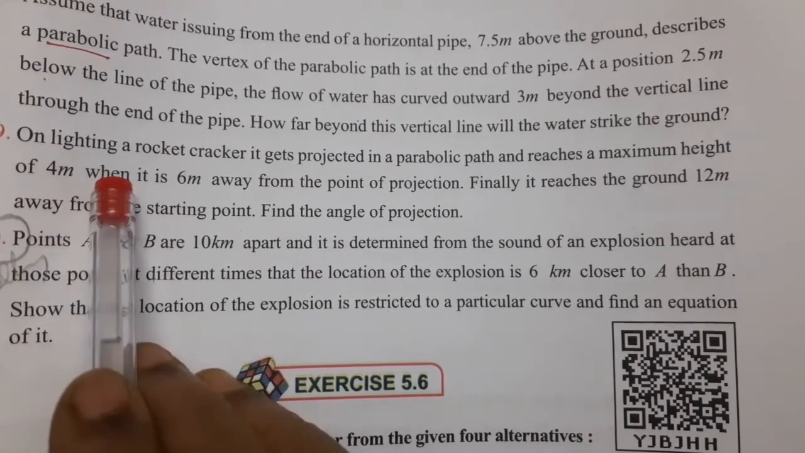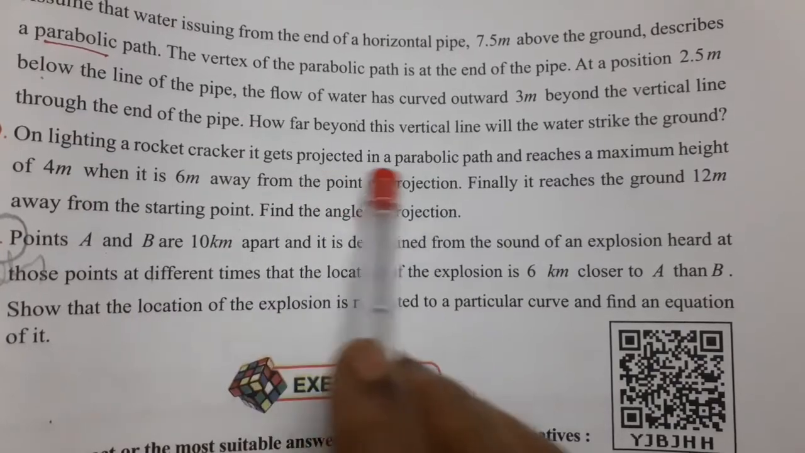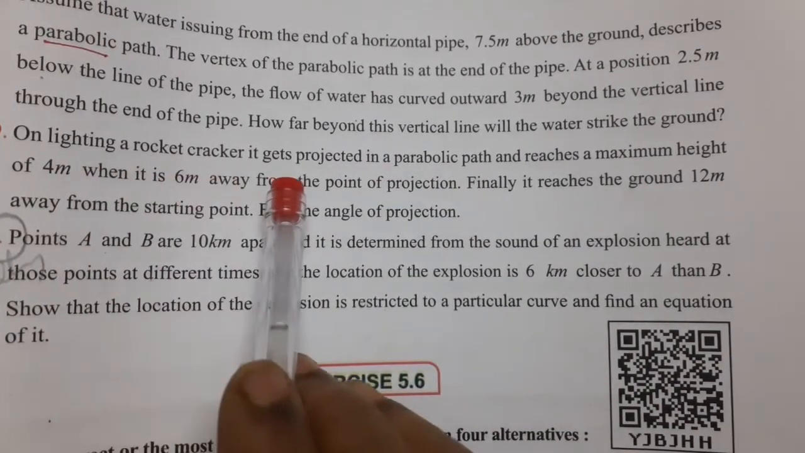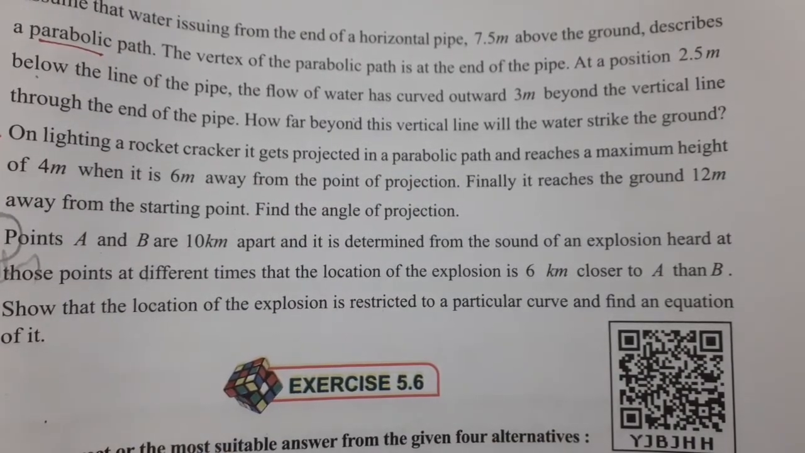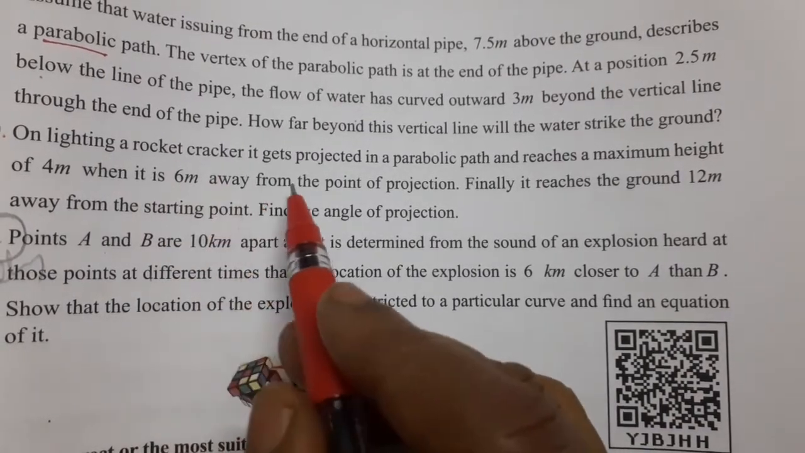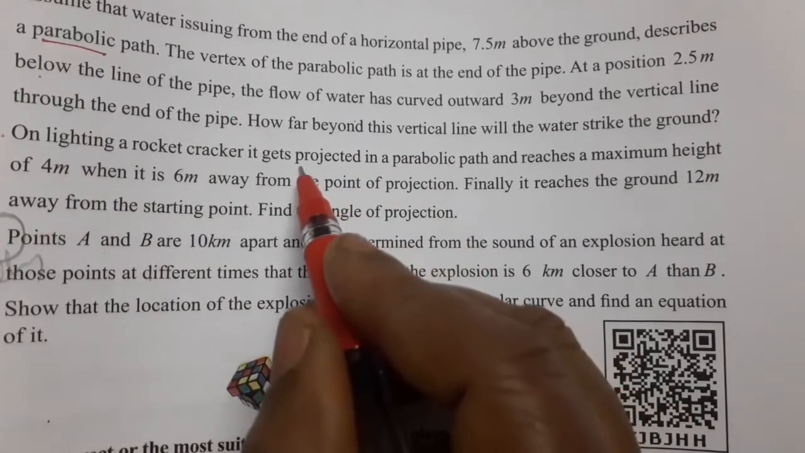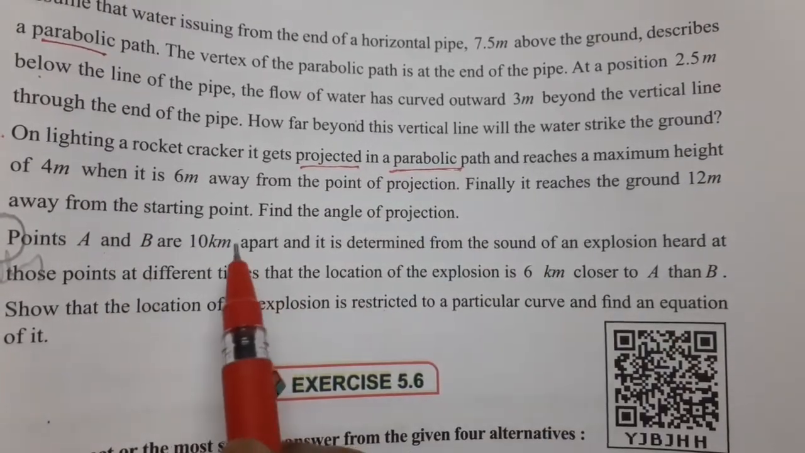On lighting a rocket cracker, it gets projected in a parabolic path. After you light the rocket cracker, it is projected. So the cracker is moving in what path? A parabolic path. This sum is based on the parabola.